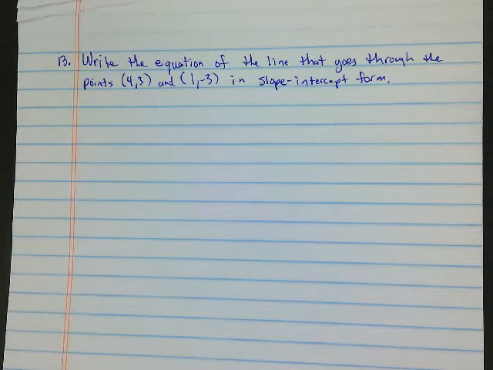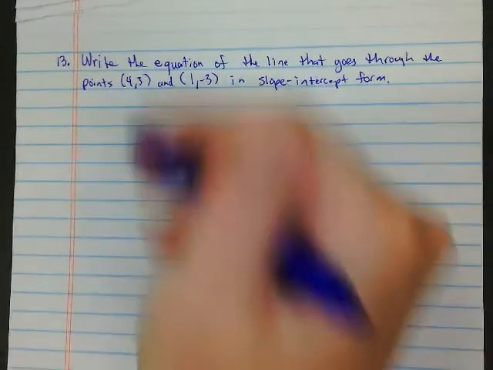Alright, so, what's missing? What do we need that we definitely need in either slope intercept or point slope form? We need the slope, don't we? We don't have explicitly the slope given to us. I need to find the slope, okay? But we know the slope formula.